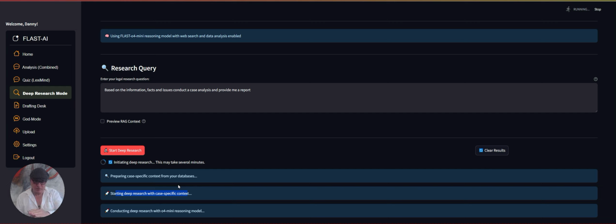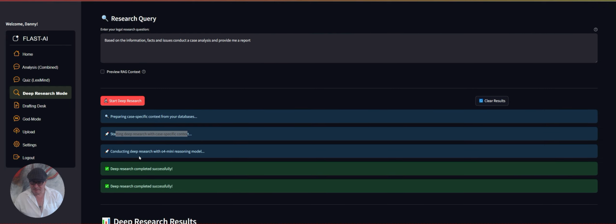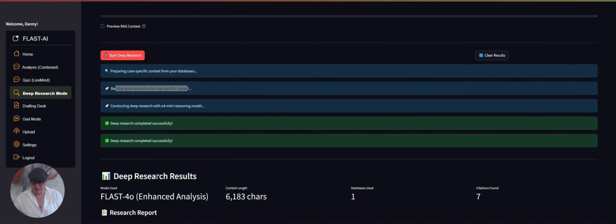It also has internet access, so when it's doing that research, it's going out to the internet. Unlike the previous modes, which might take 20 seconds, or 30 seconds, or a minute in analysis combined, deep research mode takes minutes, not seconds. So it's still going. I'll be back when the results are in. So here you can see that the deep research has been completed.